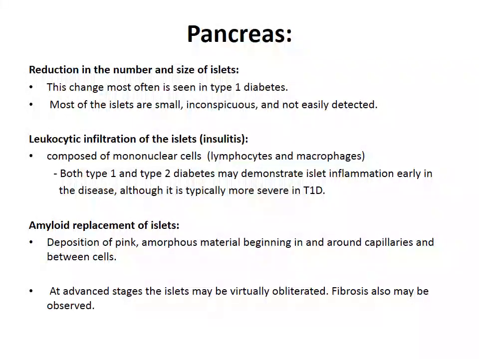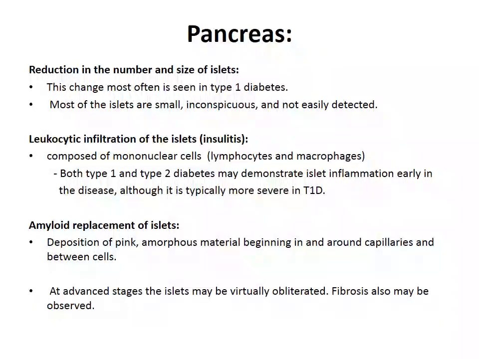So the second microscopic change is insulitis. Insulitis is the leukocytic infiltration of the islets of Langerhans, which is composed mainly of lymphocytes and macrophages. Both type 1 and type 2 diabetes may demonstrate this islet cell inflammation in the early stage of disease, but it is more severe in type 1 diabetes mellitus. Third is amyloid replacement of the islets.